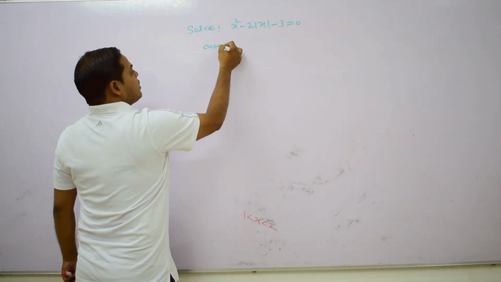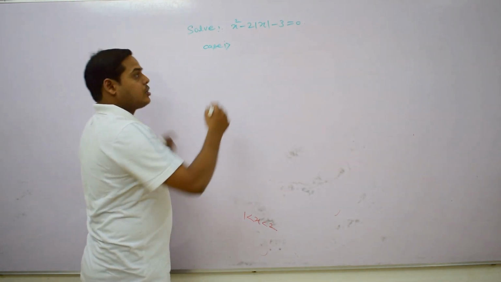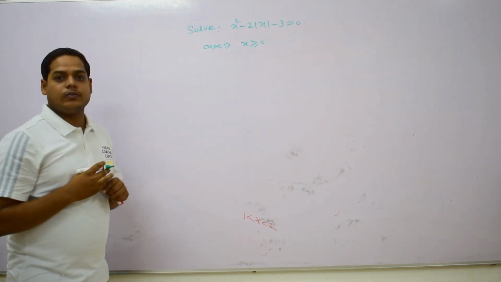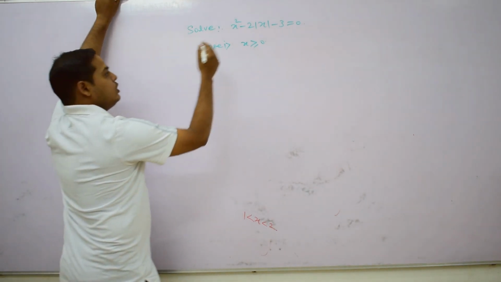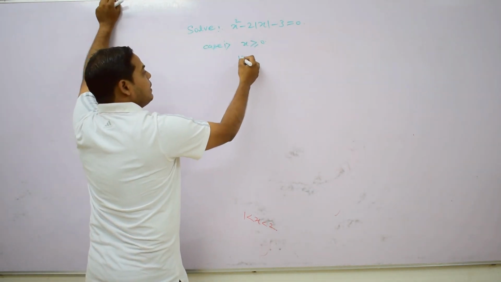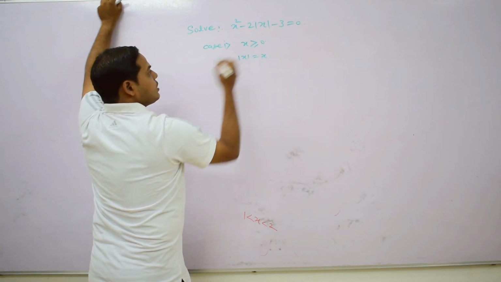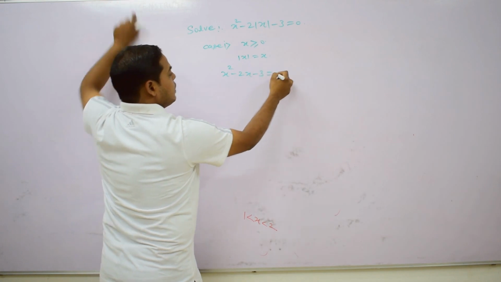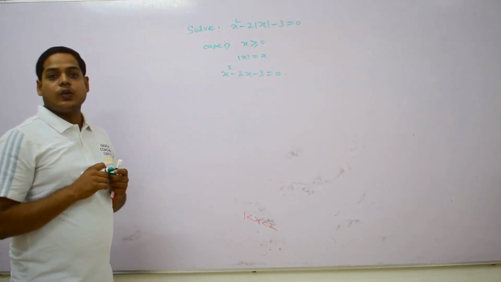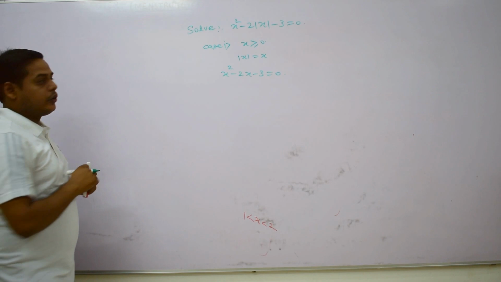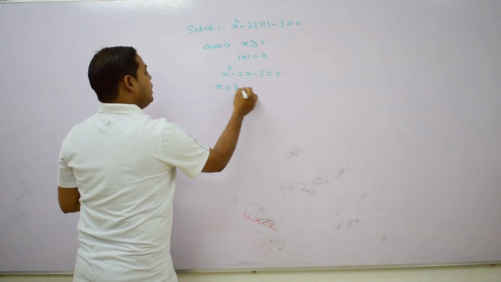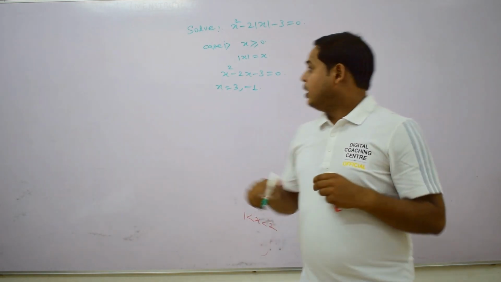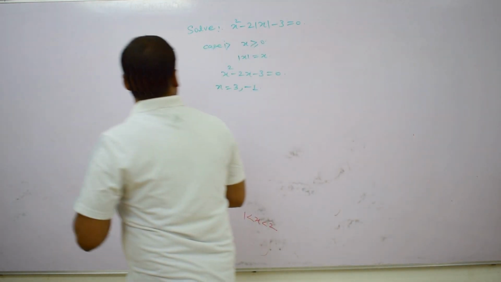In the first case, case number 1, suppose x is greater than or equal to 0. In such a case, |x| = x. So it becomes x² − 2x − 3 = 0. In such a situation, we find two solutions, x = 3 and −1. These are the two solutions of this quadratic equation.